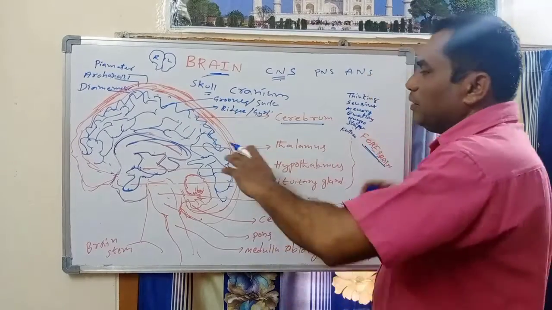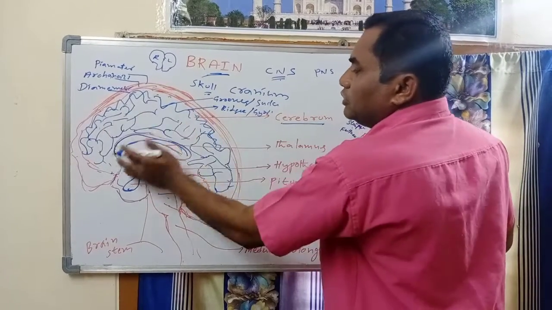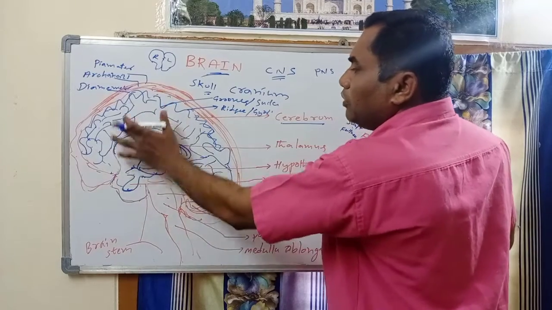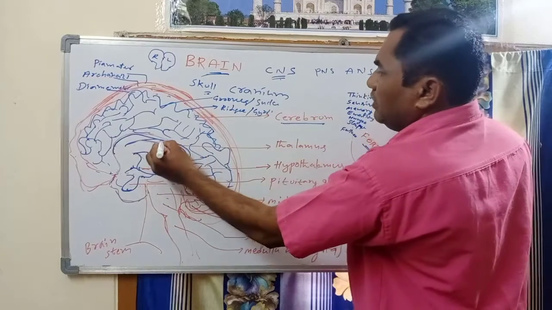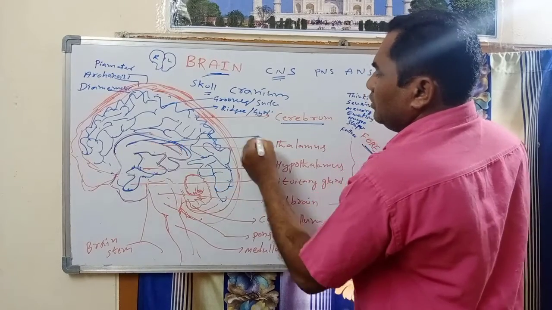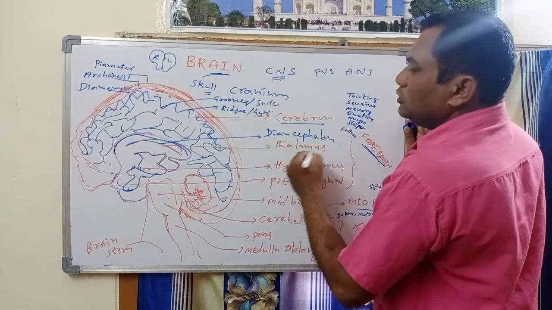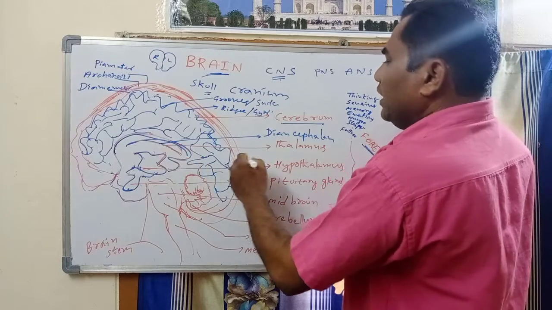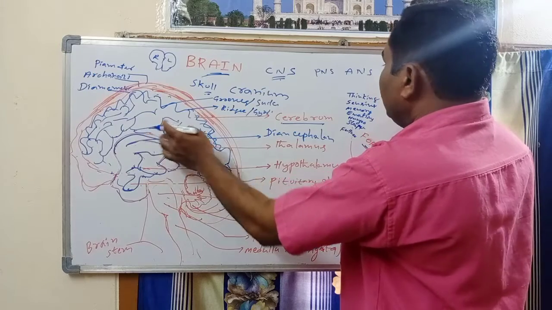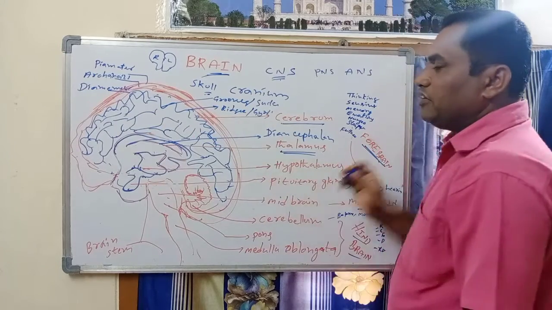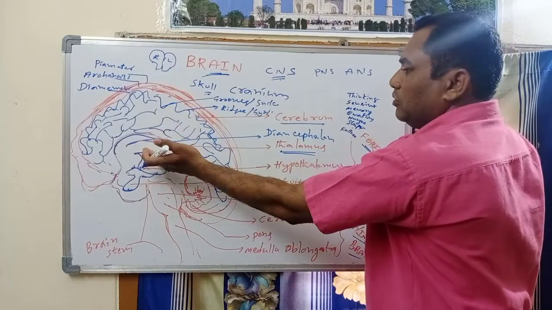Next, the cerebrum, also called the forebrain, is the largest part of the brain. Below the cerebrum, we can see the diencephalon, another part. After that, another important part below the cerebrum is the thalamus. It is part of the forebrain, but it is present downward.